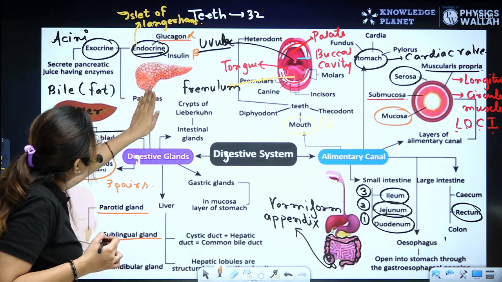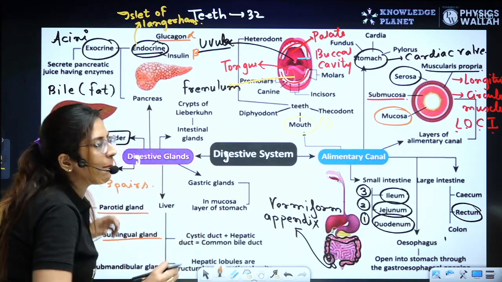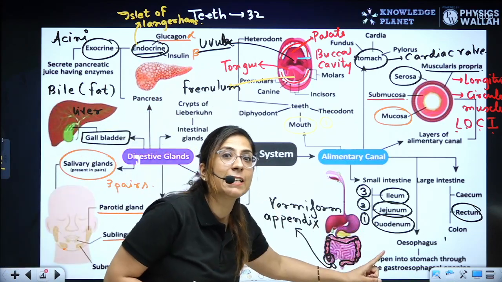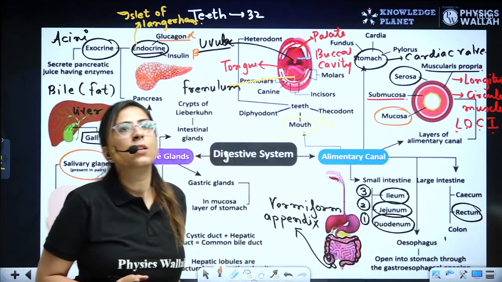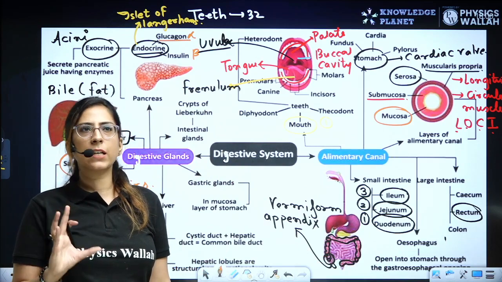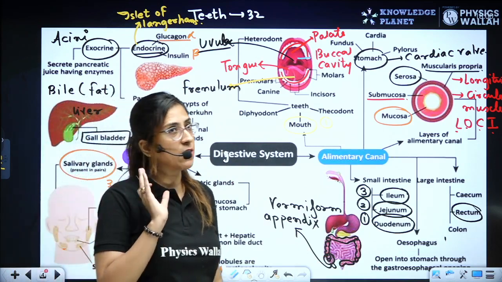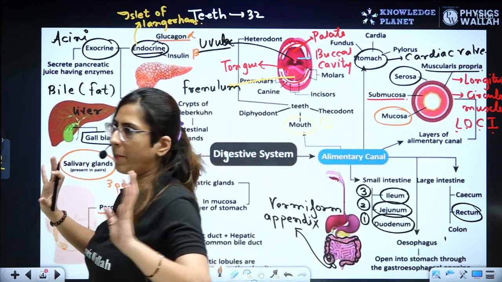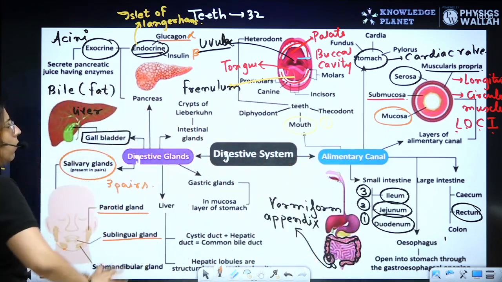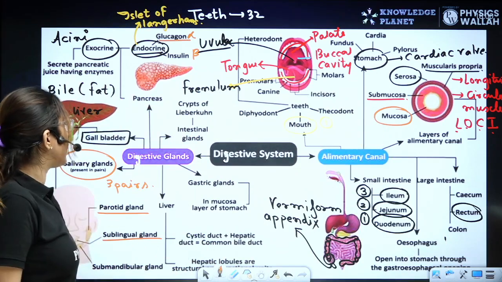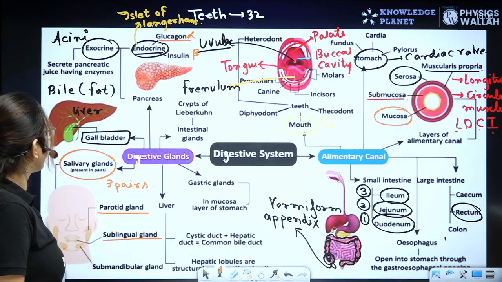from the pancreas. They form the common hepatopancreatic duct, and they release their secretion directly into the duodenum. Clear? They release their secretion directly into the duodenum. Hope you're finding this revision useful, we are discussing everything. Clear? Now, do we have other types of glands also? Yes, we have other types of glands also.